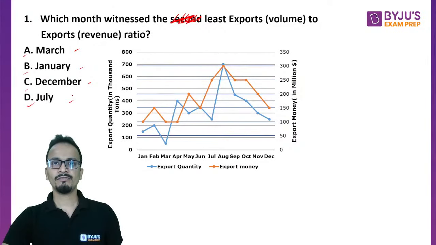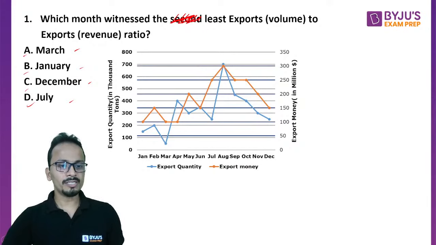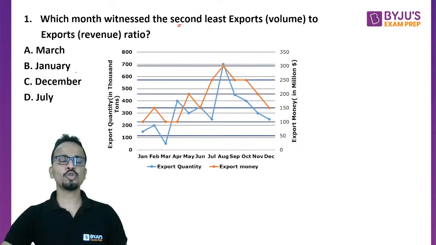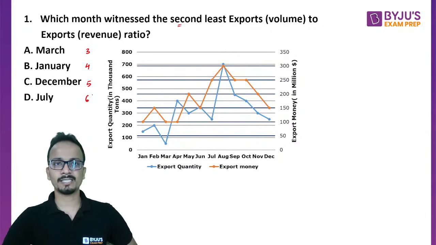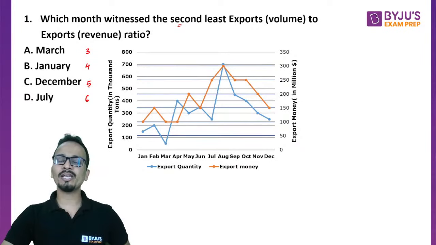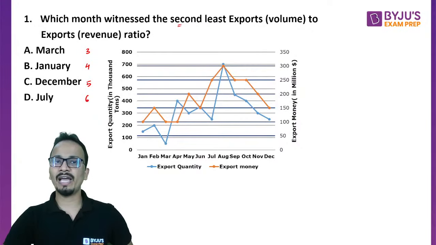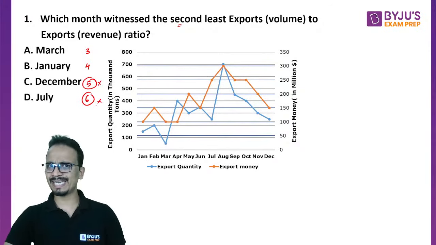Okay, fine. The problem here is they are talking about the second least value. They are talking about the second least value. So let's say the value for March comes out to be 3. For January, it comes out to be 4, 5, and 6. Okay. Now I cannot determine which of these values is second least. All right. Now I can say that December and July, these two values cannot be second least.